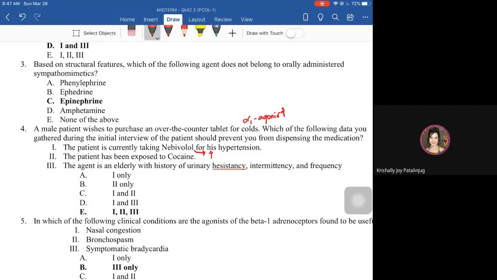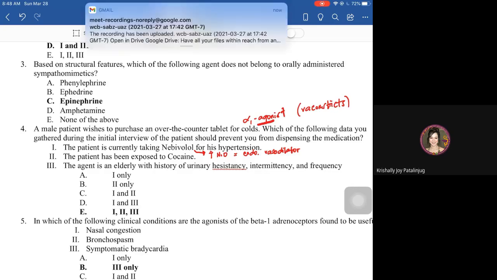Nitric oxide is an endogenous vasodilator. That is why this can be used as anti-hypertensive. Now, if a patient wishes to use an OTC drug for a long term for colds, for example an alpha 1 agonist, recall alpha 1 agonist has vasoconstricting action. So that contradicts the action of the drug nebivolol.